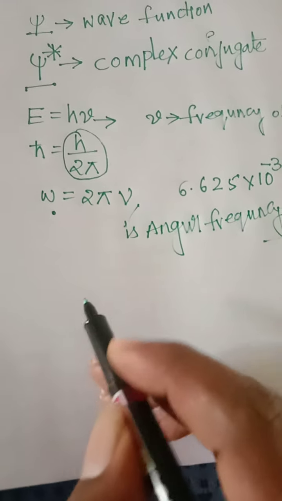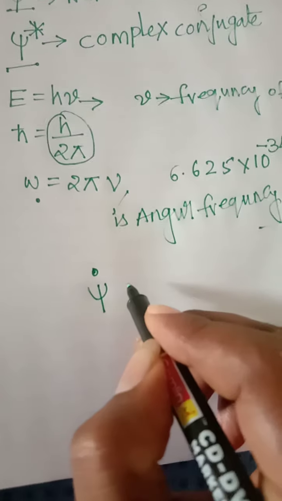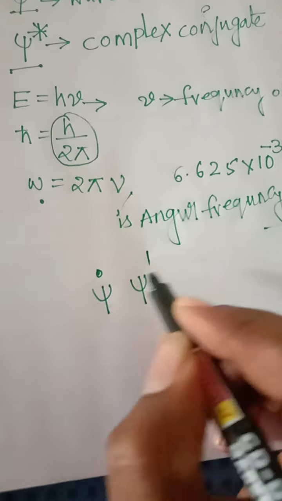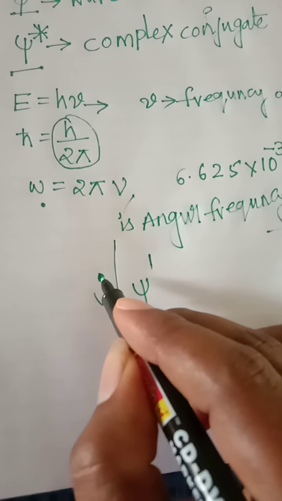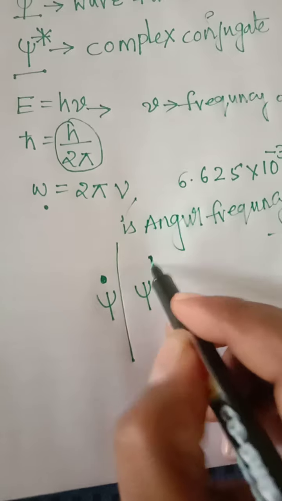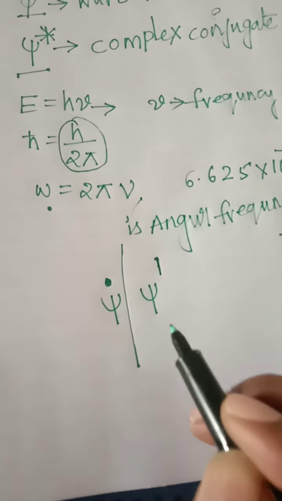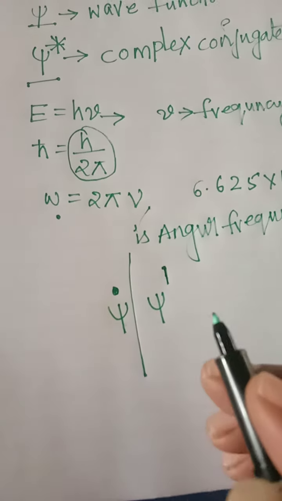Now we will discuss psi dot and psi dash. What is the difference between psi dot and psi prime, the single derivative of psi?